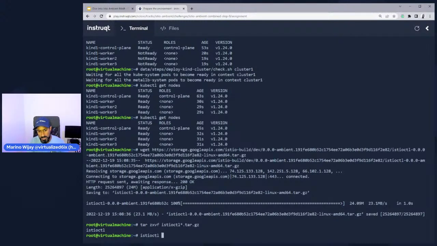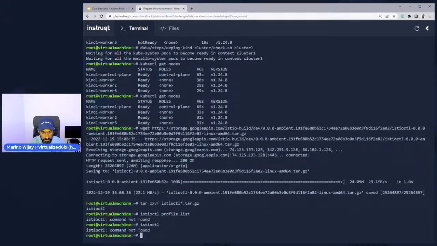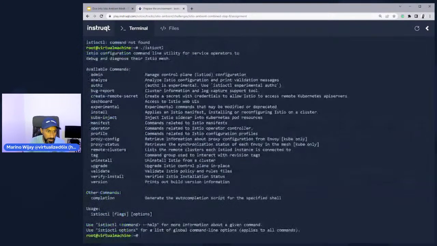Now, if I do istioctl, I think the command is profile list. Actually, istioctl. Ooh, I must have forgotten to do something here. ./istioctl. There we go. That's just because I didn't set up my environment variable to make it runnable from every location, but that's okay.